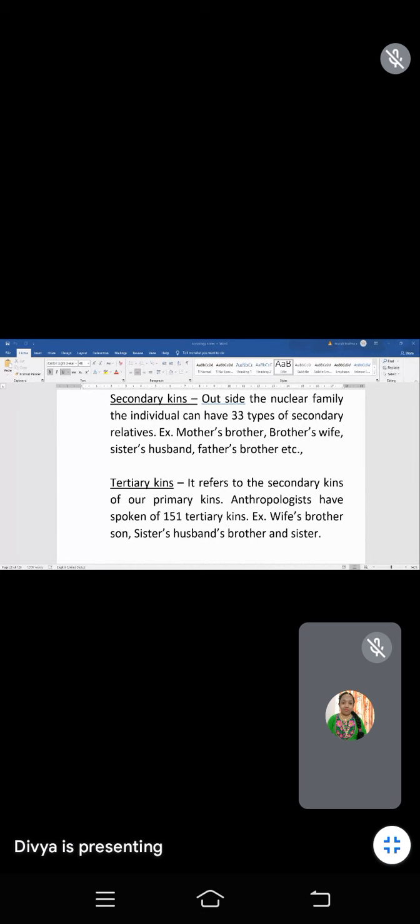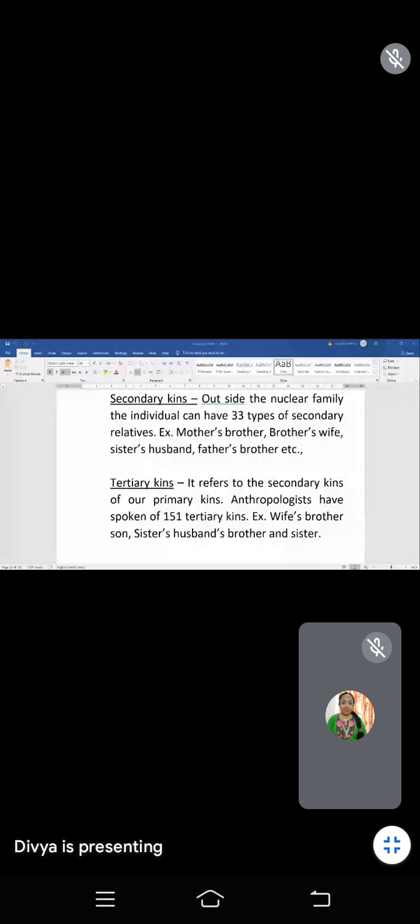Means the relation will be very far. The primary kin will be the very nearest relation. The secondary kin will have some distance, and the tertiary kin has a very far distance. Okay, tertiary kins refers to the secondary kins of our primary kins.